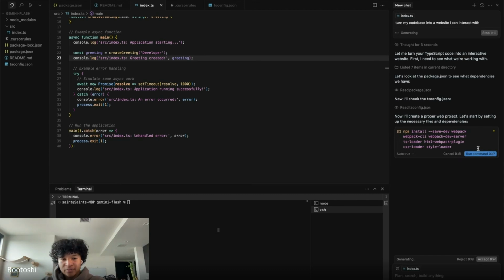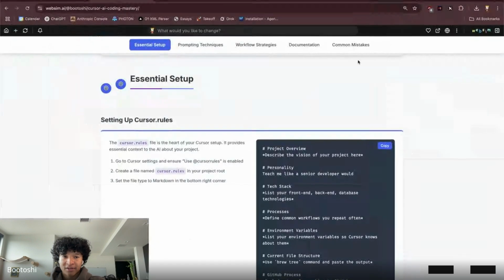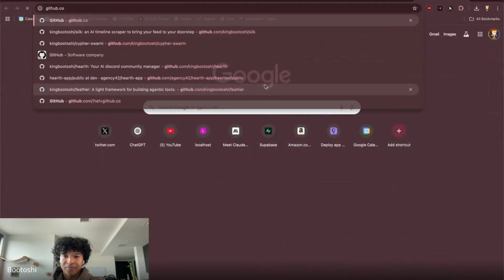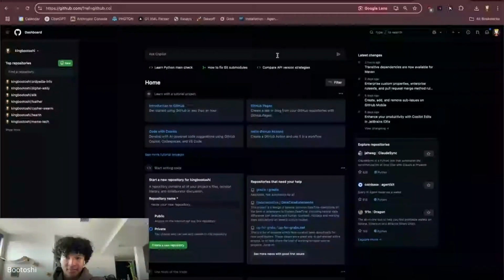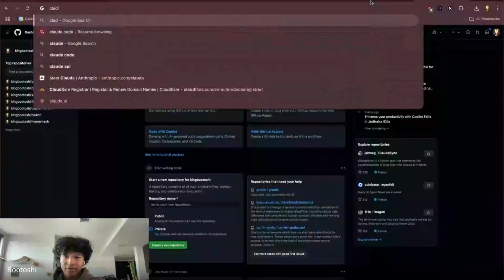And before I let it do all of these crazy wonky things, I think this is a good time to show GitHub, because now we're going to start getting into iterating the code and editing the code and playing with the code. And this is where GitHub is very important in making sure that you save progress and you don't mess up your progress. So real quick side note into GitHub. This is GitHub. If you guys don't know how GitHub works, then we're going to go through a little walkthrough.